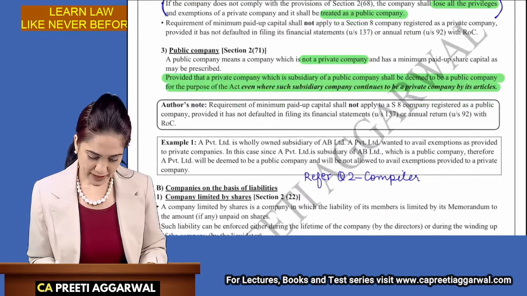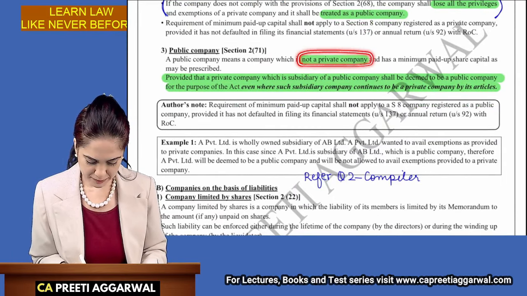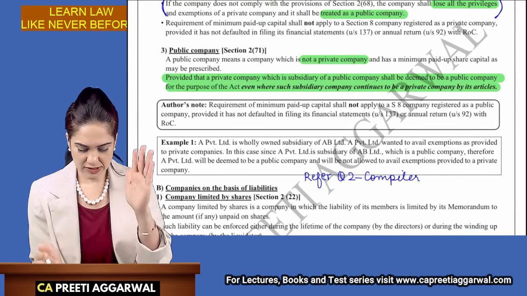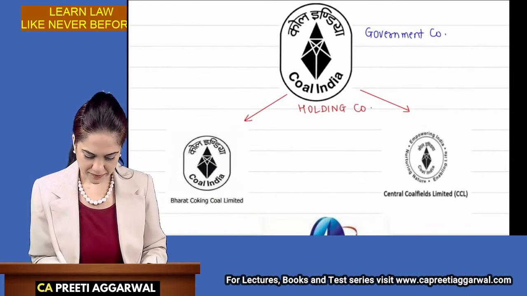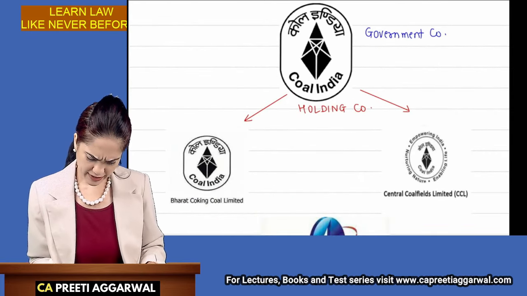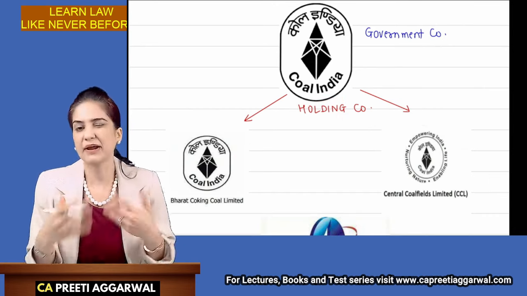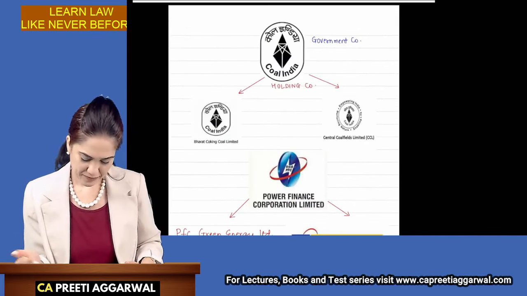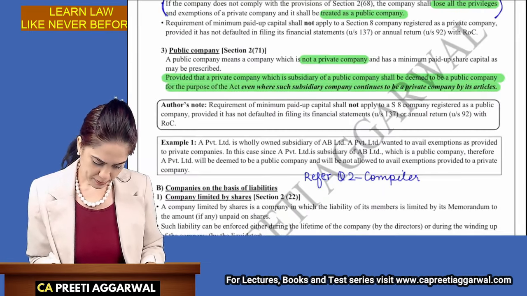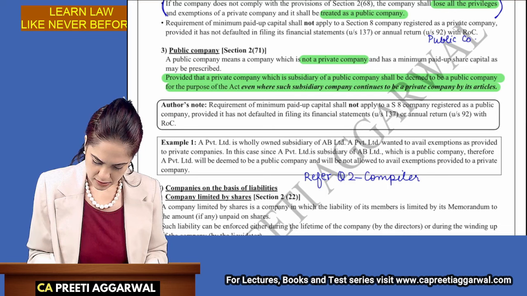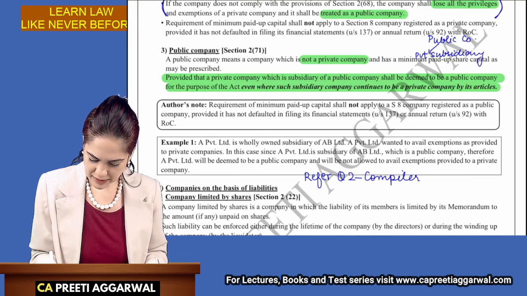Okay. What is a public company? Public company is a company which is not a private company. A private subsidiary of a public company is also considered as a public company. See over here. Sorry, this is a government company. All right. If it's a public company, such as Coal India, the subsidiaries are also considered as if a private subsidiary, actually for a government company. Okay. So, a public company has a private subsidiary. This private subsidiary is also considered as a public company.